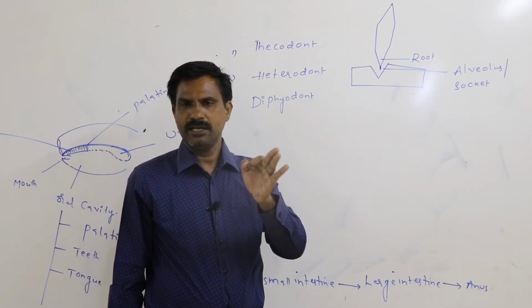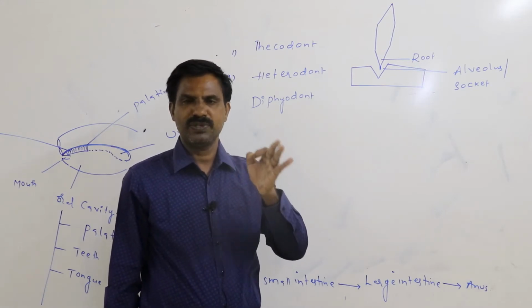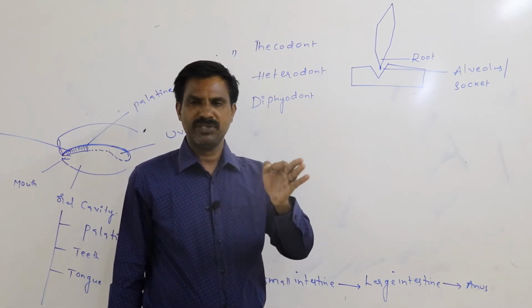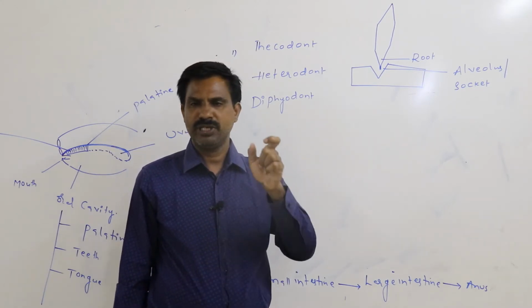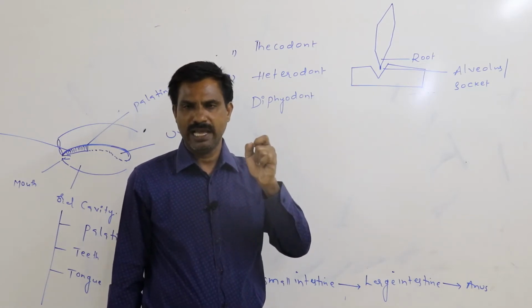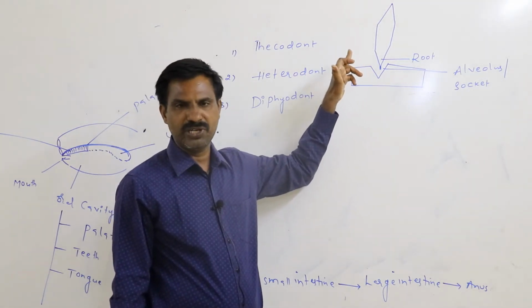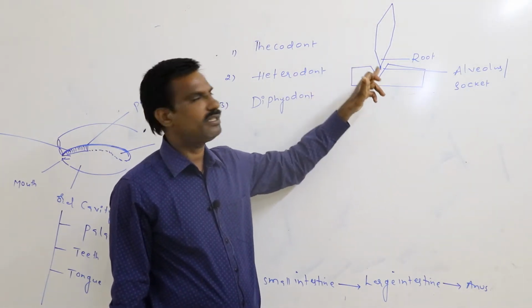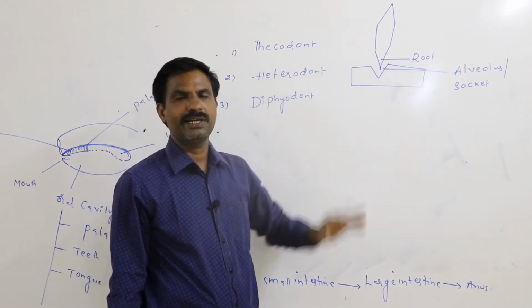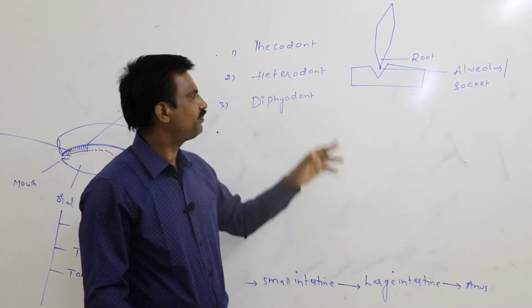In all kinds of mammals also, thecodont type of teeth are present. Though in all mammals thecodont type of teeth are present, in Ornithorhynchus teeth are completely absent. In the rest of all kinds of mammals, thecodont type of dentition definitely appears.